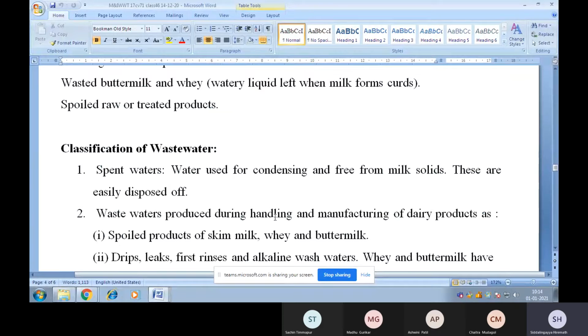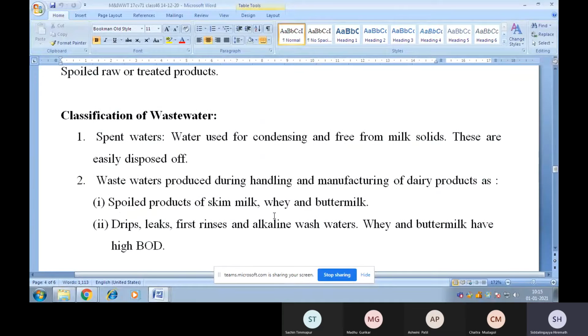Now, depending on the generation of wastewater, we can classify the dairy wastewater into different types here. So basically we have got two types. First one is spent waters, which is nothing but water used for condensing and free from milk solids. These are easily disposed of. Second category is wastewater produced during handling and manufacturing of dairy products.